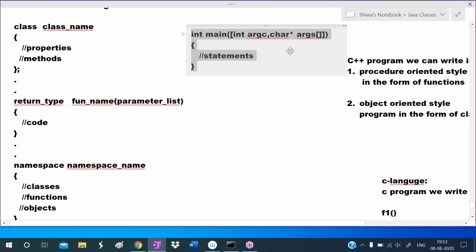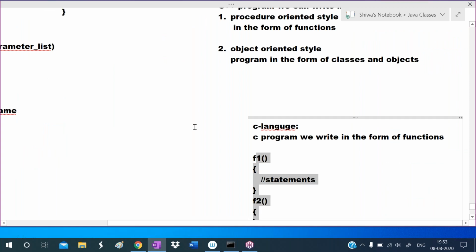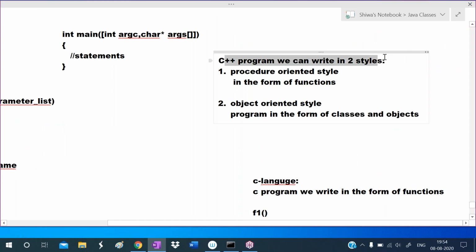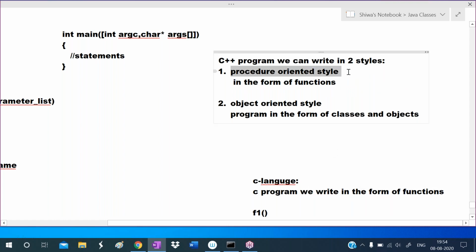Once again I'm repeating, listen. A C program we write in the form of functions. Whereas a C++ program we can write in two styles. One is procedure oriented style, another one is object oriented style. A C program we can write in procedure oriented style only. We cannot write in object oriented style. A C++ program we can write in procedure oriented style as well as object oriented style.